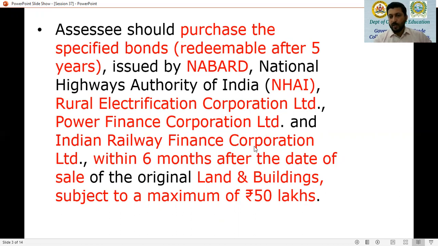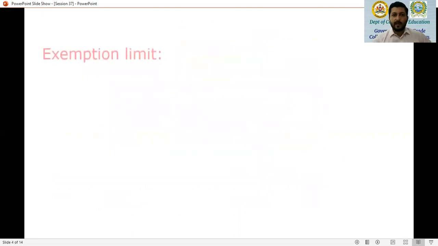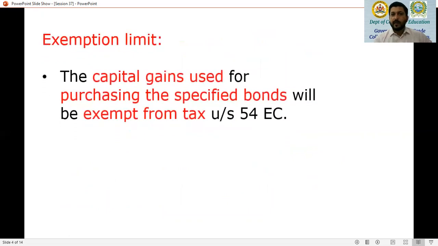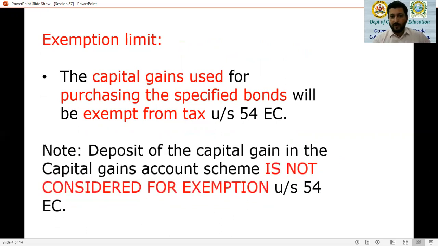these institutions. Now, as far as exemption 54 EC is concerned, the timing of issue of such bonds is also a matter, because only when such institutions issue bonds at the time when the SSE is transferring his property, SSE can claim exemption under 54 EC, and the maximum amount that he can claim is 50 lakh rupees. So 50 lakh rupees is the worth of specified bonds the SSE can purchase. Now, what is the exemption limit? The capital gains used for purchasing the specified bonds will be exempt under section 54 EC.